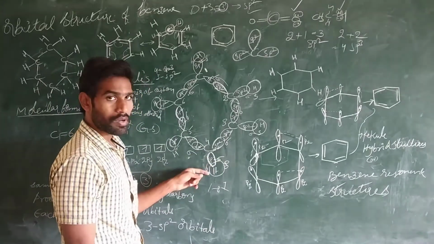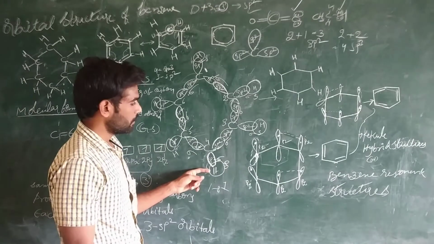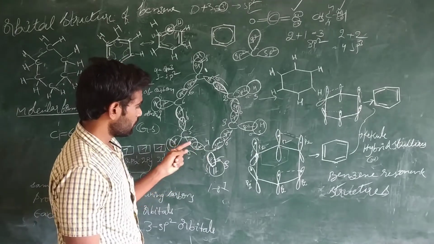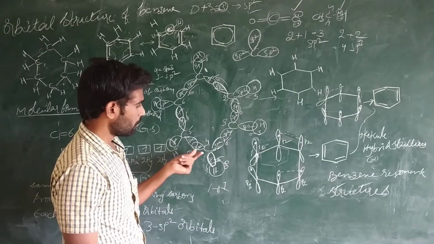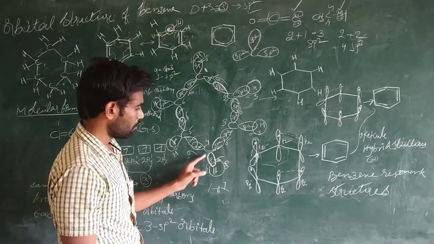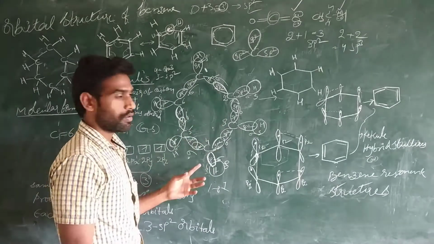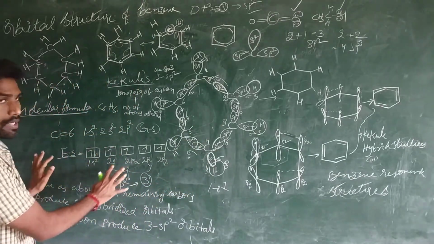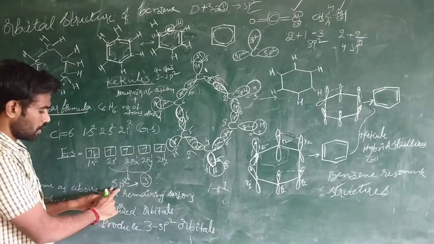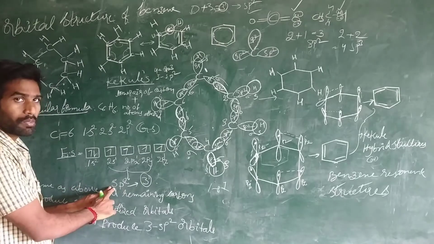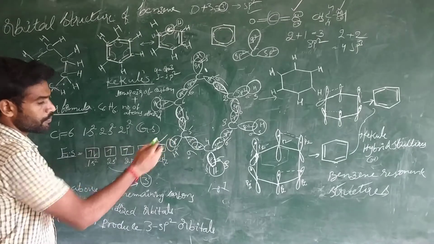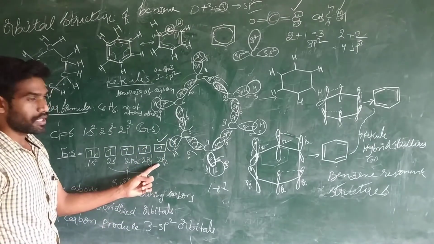This is also head-to-head overlapping, and this is also a covalent bond. This carbon atom reacts with this carbon atom. This is a sigma bond and a covalent bond. These are all head-to-head overlapping. Anyway, in every carbon atom, 3 orbitals are mixed and they produce new sp2 hybridized orbitals. So every carbon atom produces 3 sp2 hybridized orbitals, but in each carbon atom, 1 pz orbital is left.